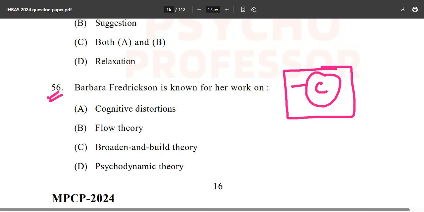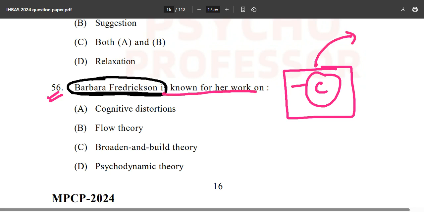I will just show you, you will not find the name Barbara Fredrickson, as far as I can remember. Barbara Fredrickson is not the name mentioned over there, but if you read the C book properly, sometimes you get more direct questions, sometimes indirect. So this is the indirect one, is known for her work on.